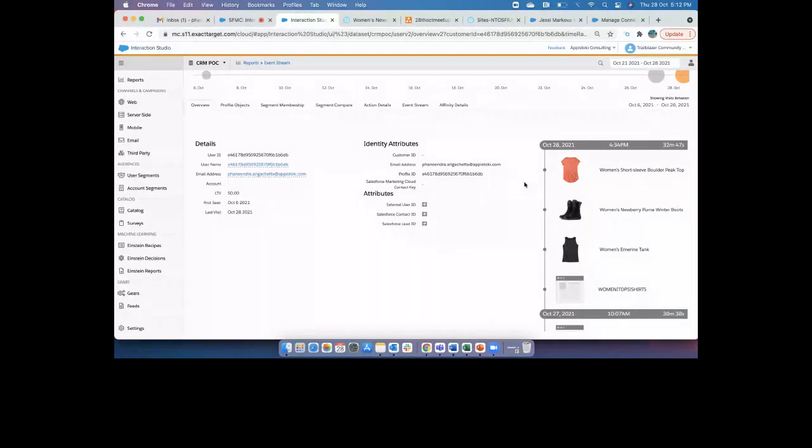So that's the best thing about Interaction Studio. It finds a mechanism to get all your past history data even if you don't click on the cookies.